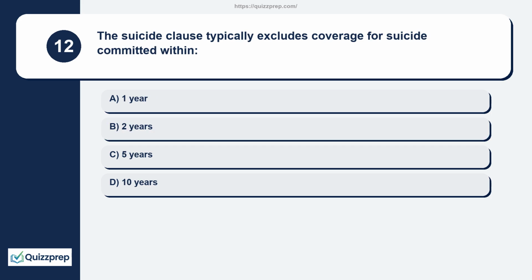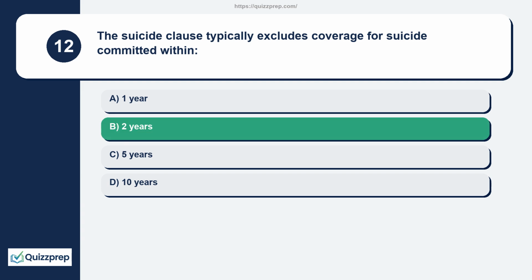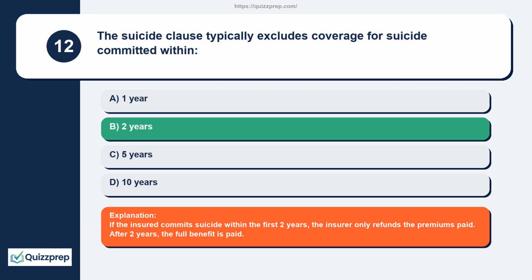Question 12. The suicide clause typically excludes coverage for suicide committed within 1 year, 2 years, 5 years, 10 years. If the insured commits suicide within the first 2 years, the insurer only refunds the premiums paid. After 2 years, the full benefit is paid.